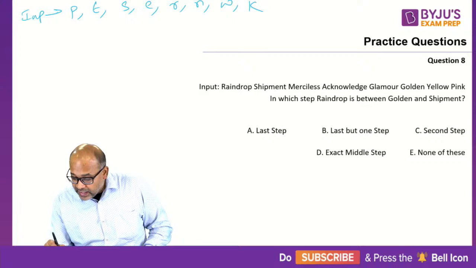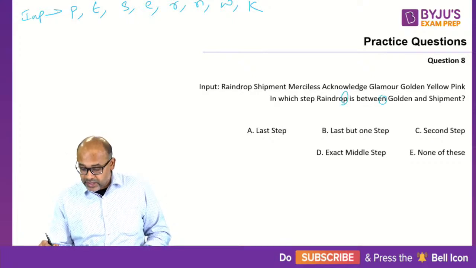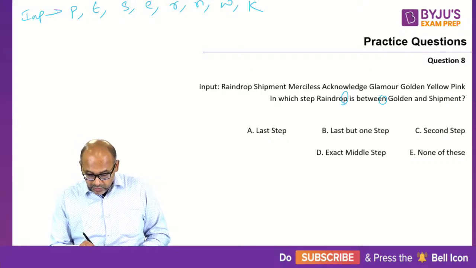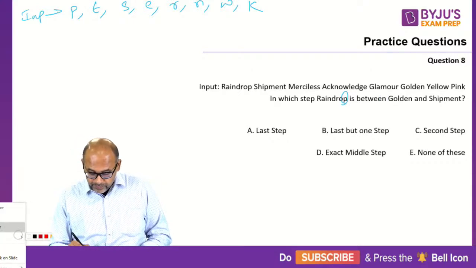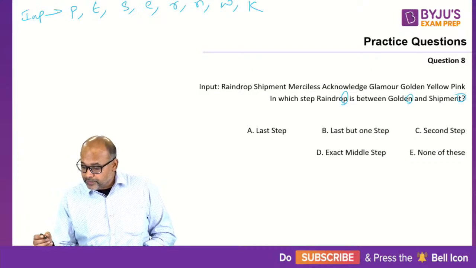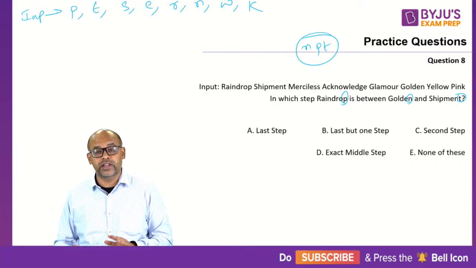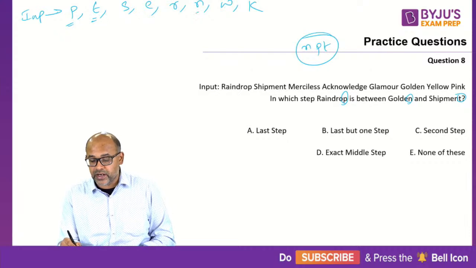But what are they asking? They are asking in which step raindrop is in between. So N will not be coming, sorry, it is between your N here and T. So you want N, P, T. This is what you want. So first search: is it N, P, T like this? No, it is not like that already. Your P is here, your T is here, your N is here.